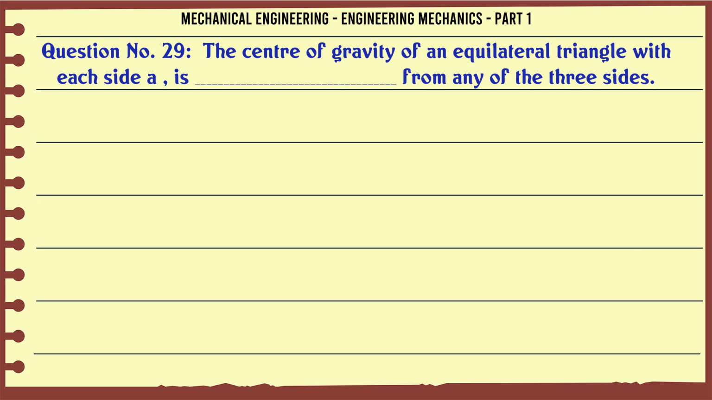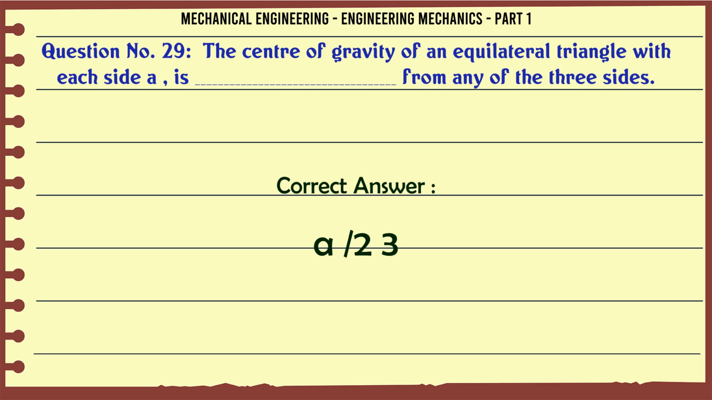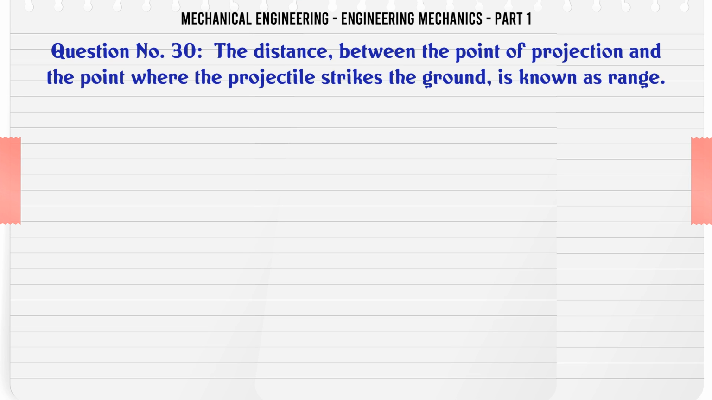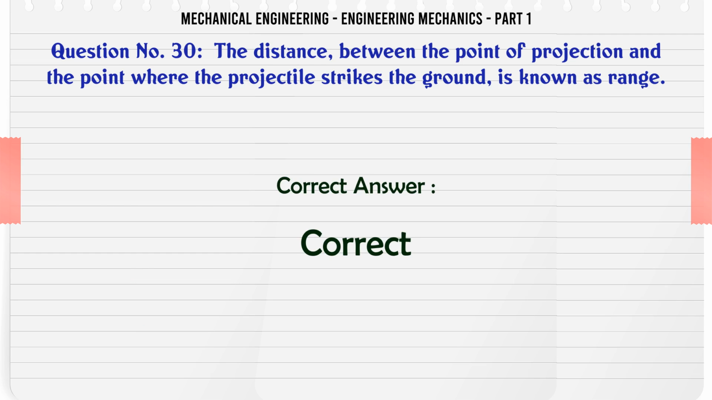The center of gravity of an equilateral triangle with each side A is from any of the three sides. A A/3, B 2/3 A, C A/2√3, D 3/2 A. The correct answer is A/2√3. The distance between the point of projection and the point where the projectile strikes the ground is known as range. A correct, B incorrect. The correct answer is correct.